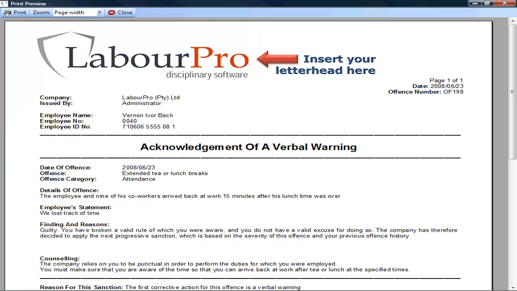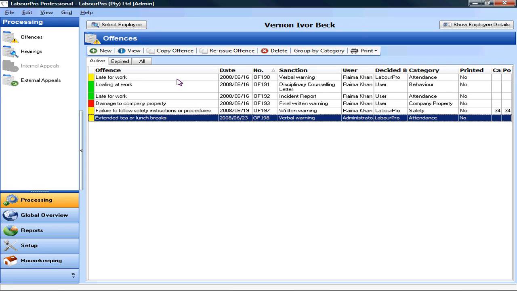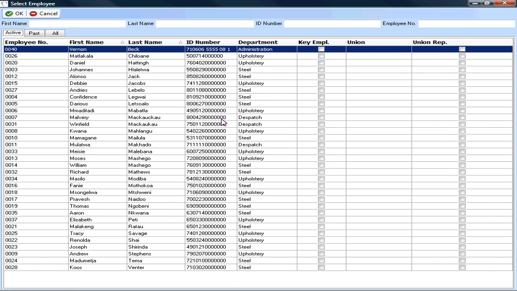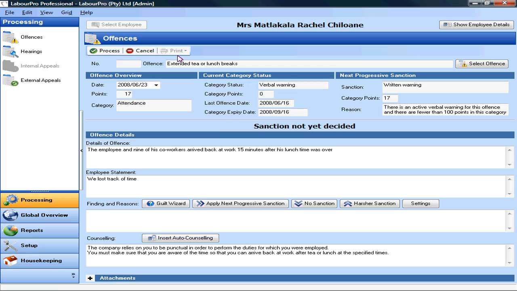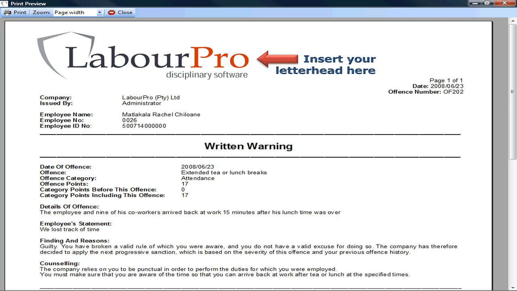Once you have processed the first employee, you simply need to copy the offense, which will allow you to select and transfer certain offense information from one employee's record to the next, greatly reducing the processing time. But even though the same offense is being processed, each employee's sanction would still be determined individually based on their own history of offenses.